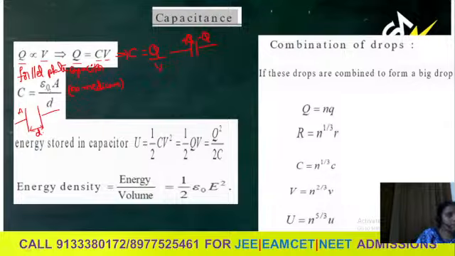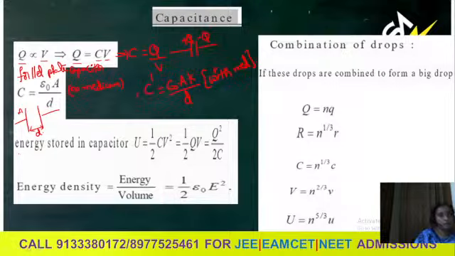Electric permittivity in free space. Free space means no medium present. And similarly, if a medium is present, C dash will be equal to epsilon naught into A into that medium value K. K is the dielectric constant or the medium constant value, by D, with the medium between the plates.